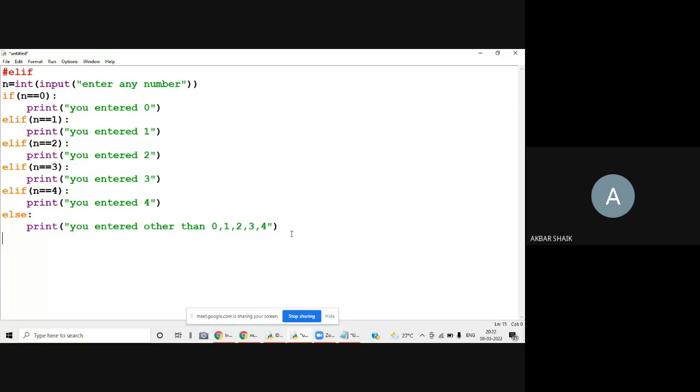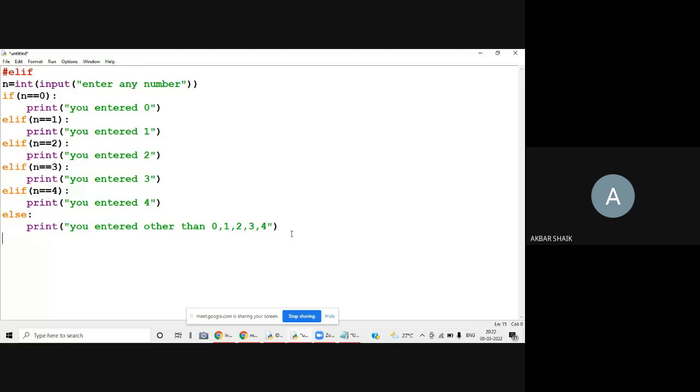When you want to talk with customer care, you get some options: 1 for Telugu, 2 for English, 3 for Hindi. If you want to talk in English, you press 2. So you entered 2, and it tells you that you selected the English language.